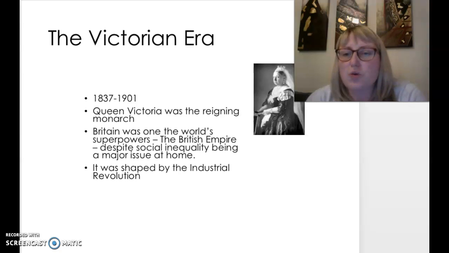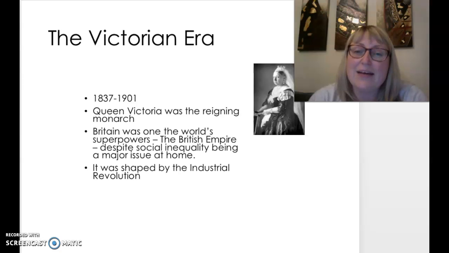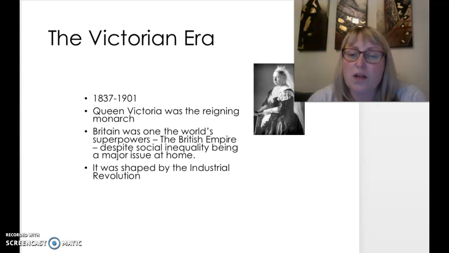All right, it's called the Victorian era because Queen Victoria was queen at the time. This is between 1837 and 1901. She was the reigning monarch. And at this time, Britain was one of the world's superpowers, the British Empire. It means that many other countries in the world were sort of under British rule.